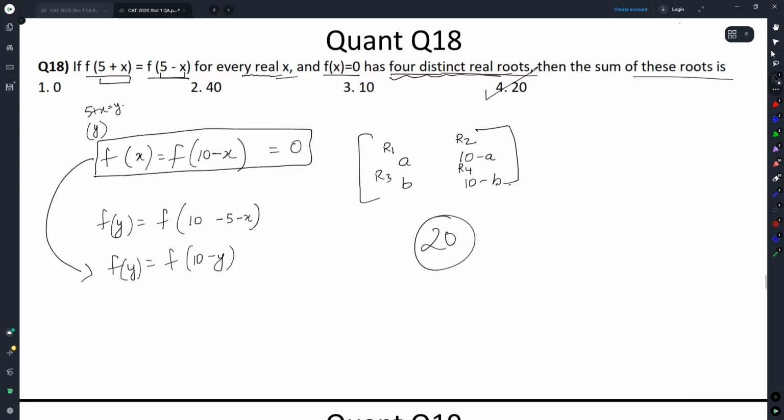At x equal to 0, f5 is equal to f5. Can we say one root is 0? How do you know one root is 0? At x equal to 0, f5 is equal to f5. Does that make it a root? If f5 was equal to